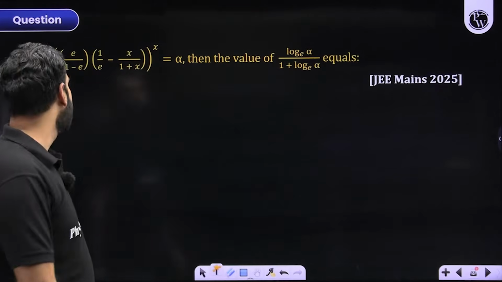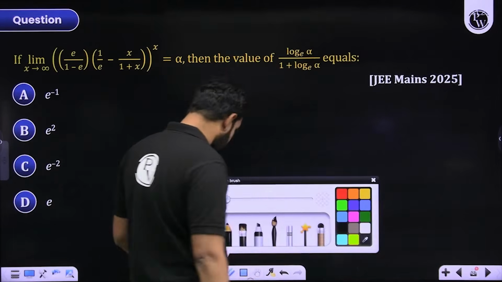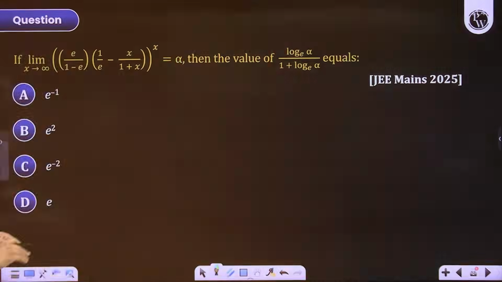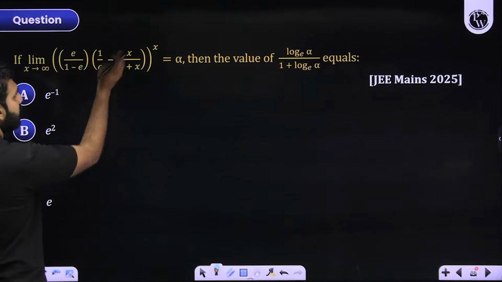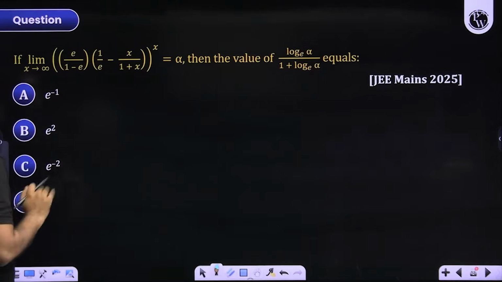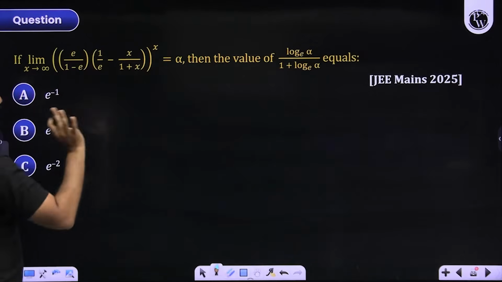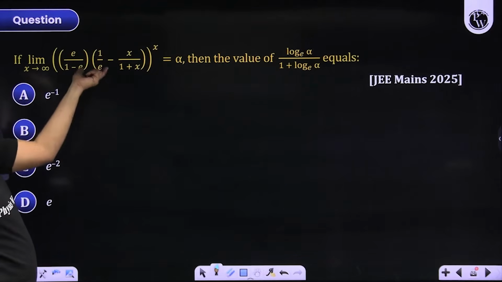Look at that. First of all, it is our primary job to identify what kind of form it is. So what I'll do is, I'll begin with this part, e by 1 minus e, and this 1 by e minus this. Let me simplify this expression first and then I'll multiply it here. I am trying to work on the denominator first, then I'll look at this. Because when you see this power becoming infinity, this will be either 1, 0 or infinity.